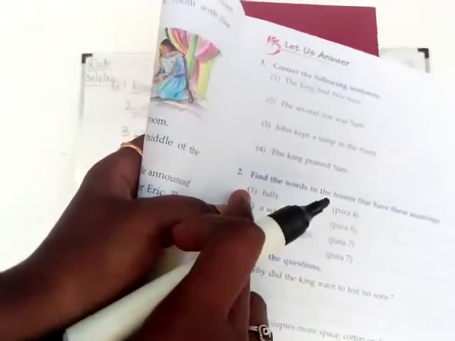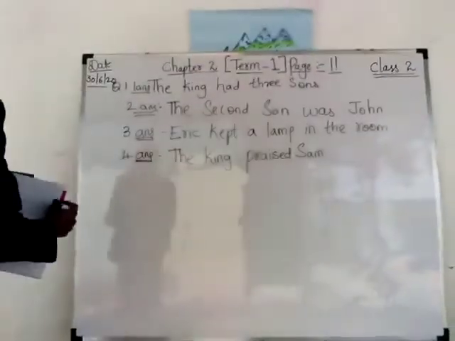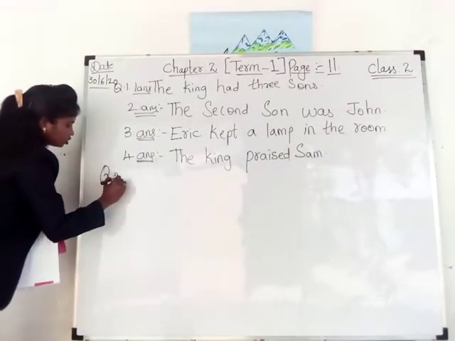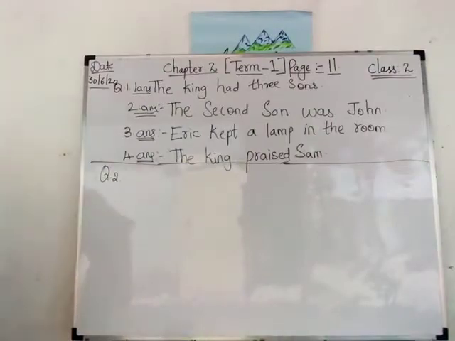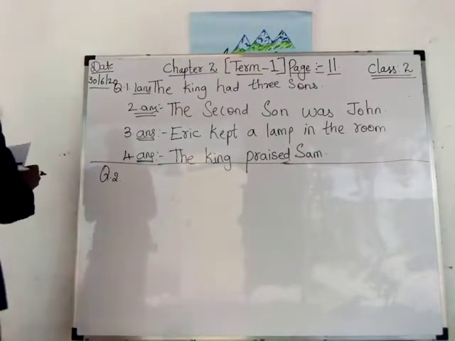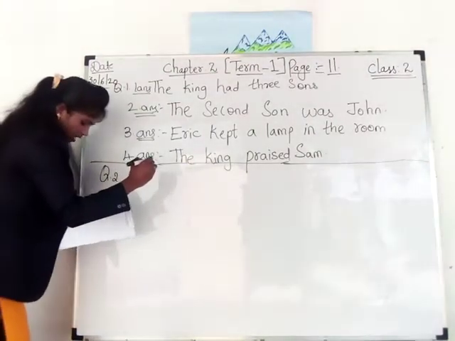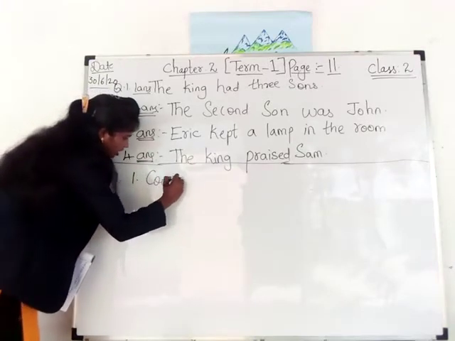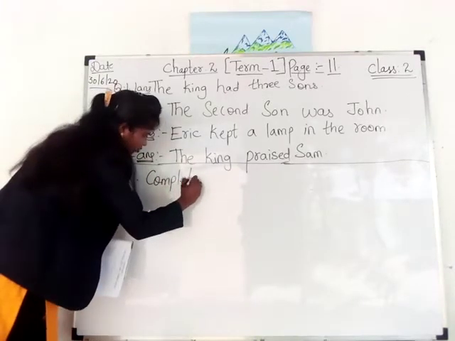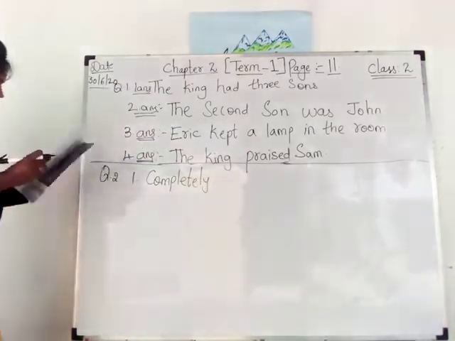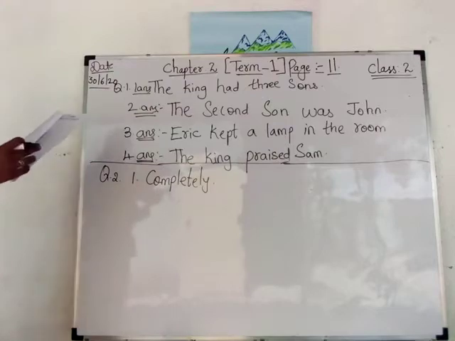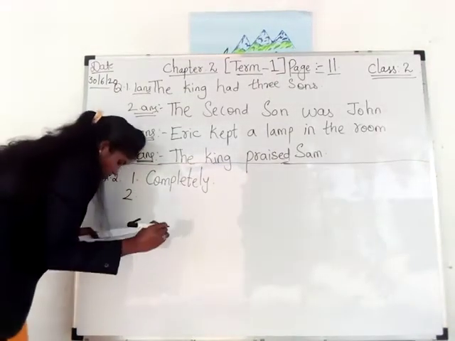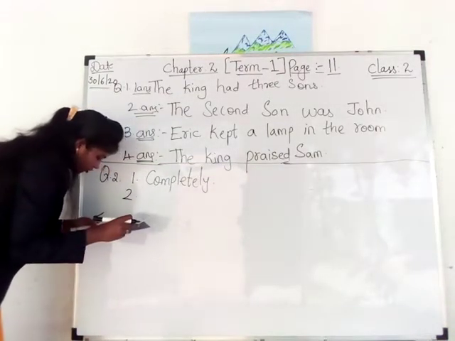Okay. We'll go for question number 2. First one. Fully. Fully is there, isn't it children? There you have to write completely. Write the words in the lesson that have these meanings. Now, second one. A white fiber.